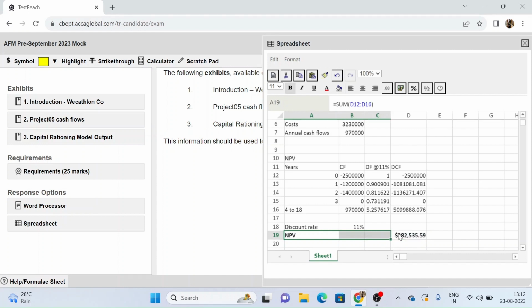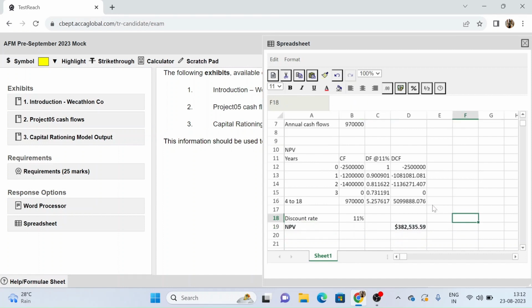Now we are supposed to calculate the sensitivity, right? So for sensitivity, we have to see that NPV will fall to zero when the cash flows will be equal to how much we are spending out in terms of discounted cash flows. So if NPV is to fall to zero, the PV of the project's cash flows should be,